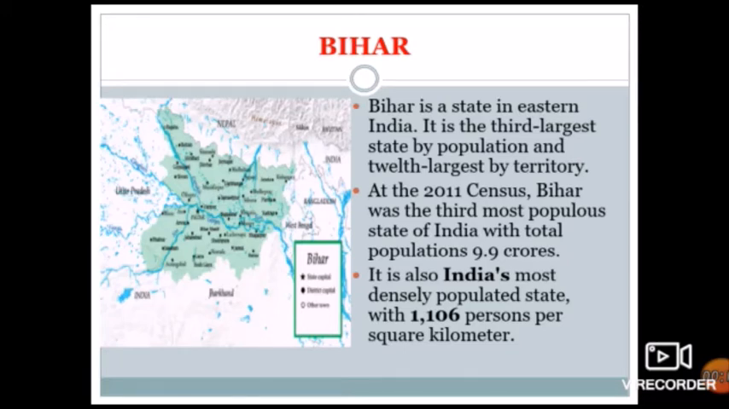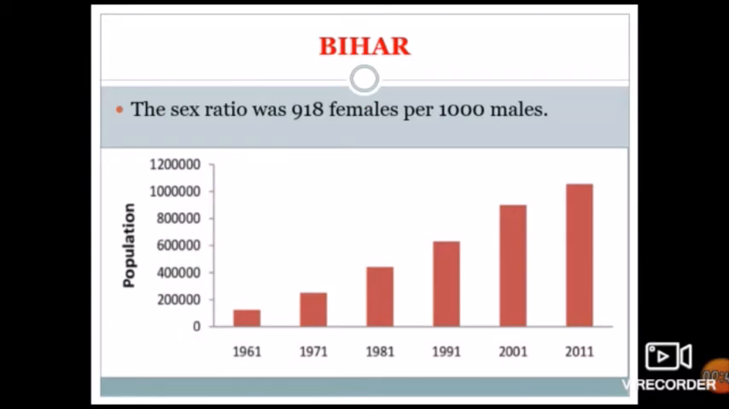It is the third largest state by population and 12th largest state by territory. At the 2011 census, Bihar was the third most populous state of India with a total population of 9.9 crore. It is also India's most densely populated state with 1106 persons per square kilometer. The sex ratio was 918 females per 1000 males.